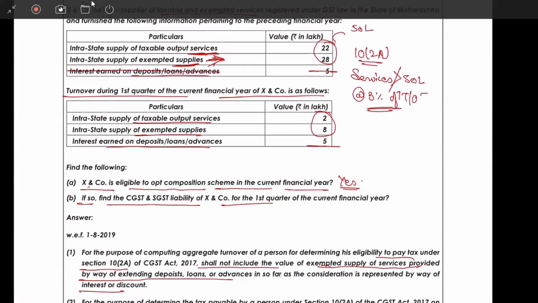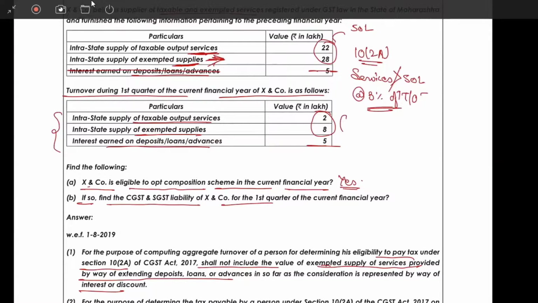Who will help me find out the turnover on which tax is to be paid? Does the interest on deposit amount have to be taken or not? No, sure. Only output services and exempted supplies, 2 and 8. Correct. So 10 lakh is the amount, and the tax is 6% in total.